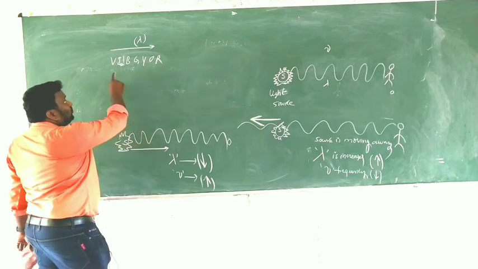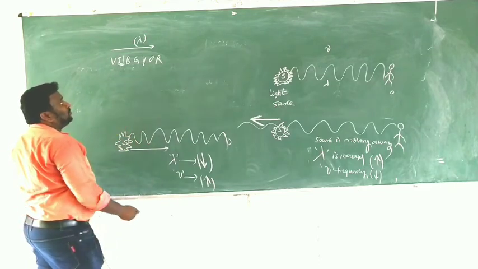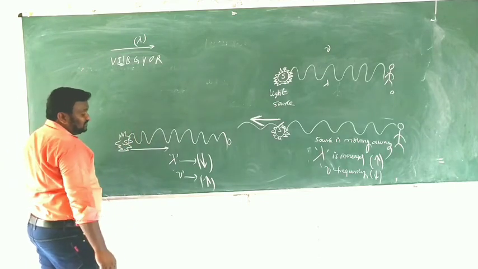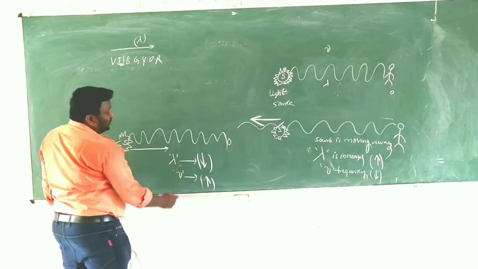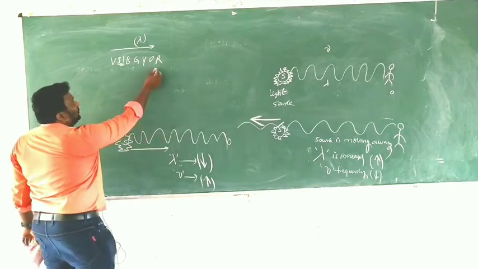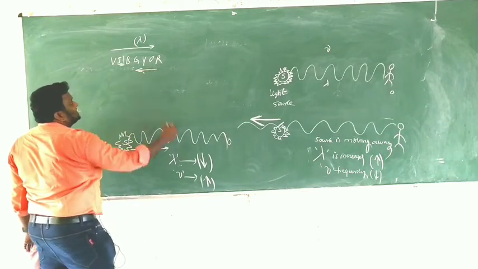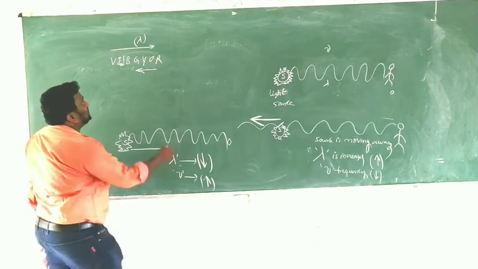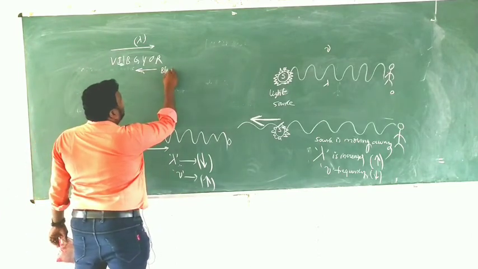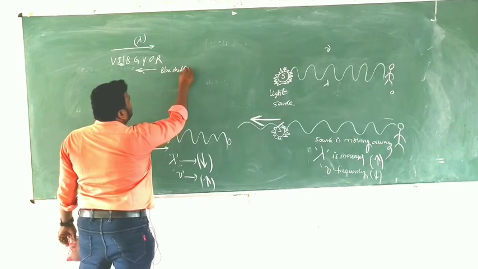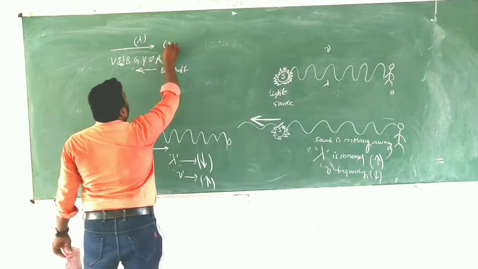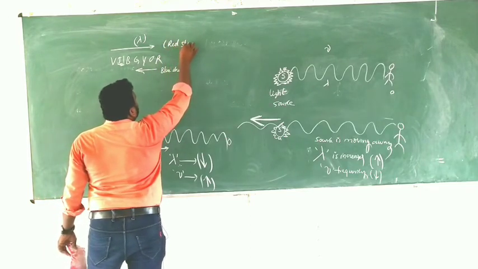Now for blue color, while we are moving towards the blue color, what do you observe? The wavelength decreases. That is called blue shift, and this is what we call red shift.